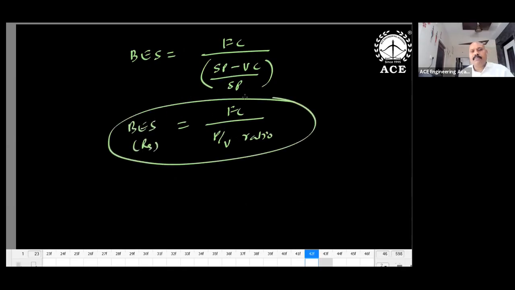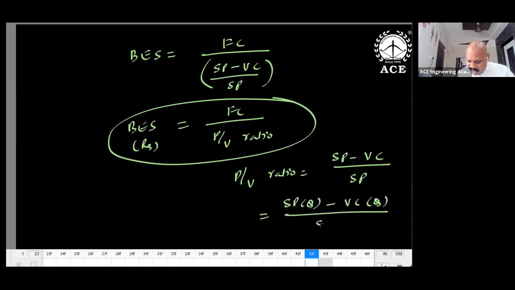It is important. Break-even sales in rupees is FC divided by P by V ratio. What is P by V ratio? P by V ratio is equal to SP minus VC divided by SP. Okay, and it is also written as SP into Q minus VC into Q divided by SP into Q. So it is equal to sales minus total variable cost divided by sales.